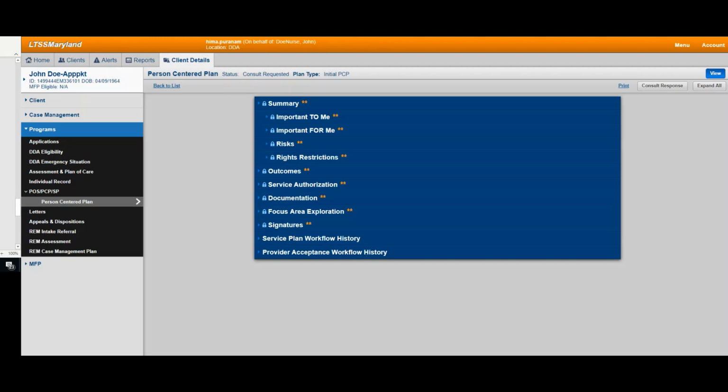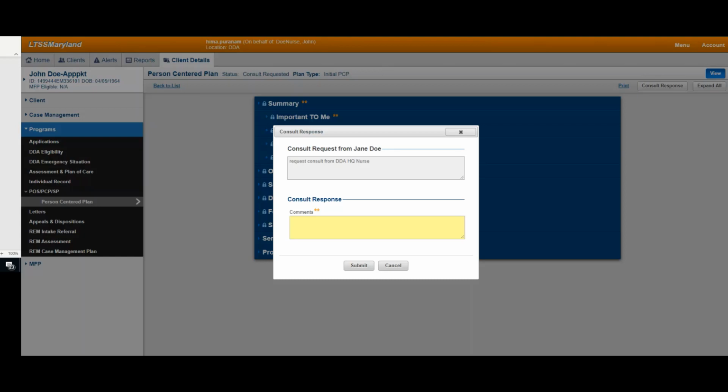When you click on the consult response button, a pop-up appears. This is where the consult notes or comments are displayed for your viewing. After reviewing the information, you can then enter your response here in the comments field. For the sake of this webinar, I'm going to provide a response. And I'm going to say I reviewed the information and it aligns. Once you have added the required details, you shall click on the Submit button.